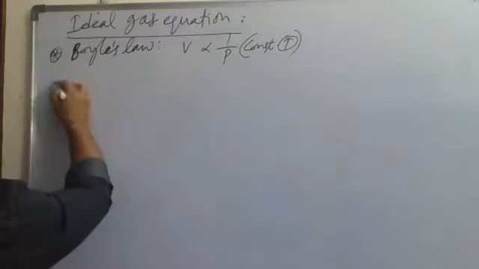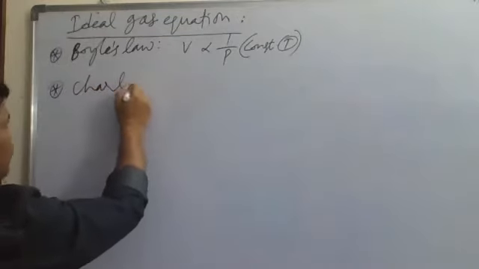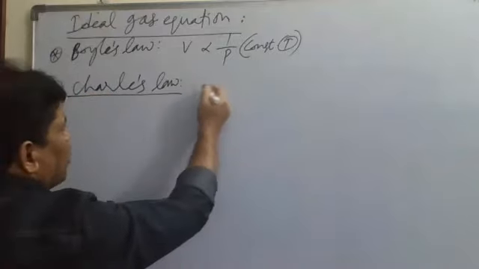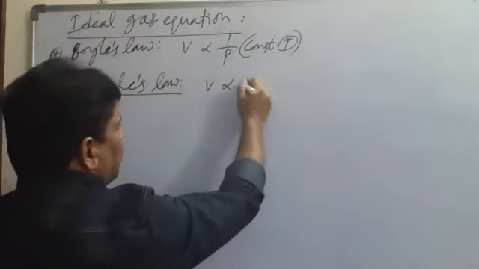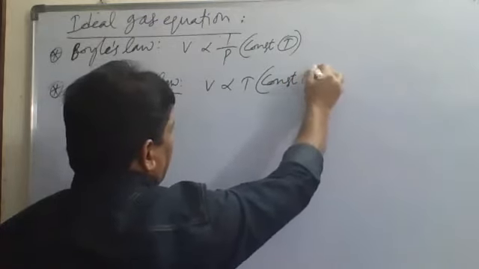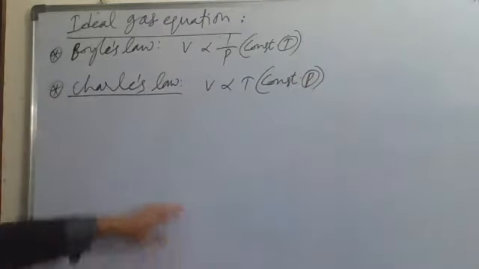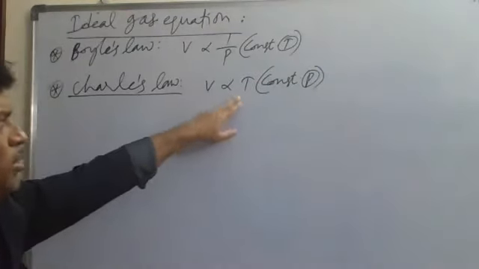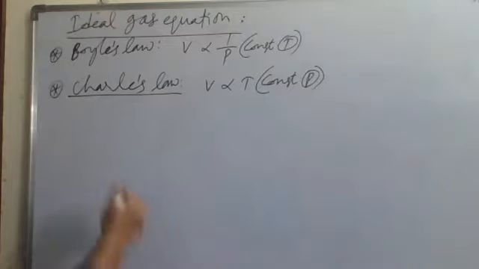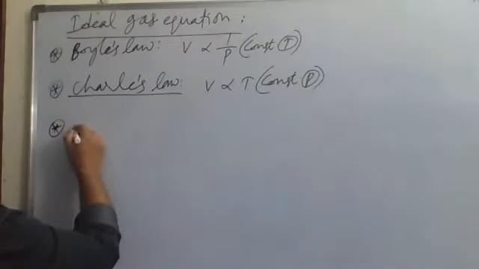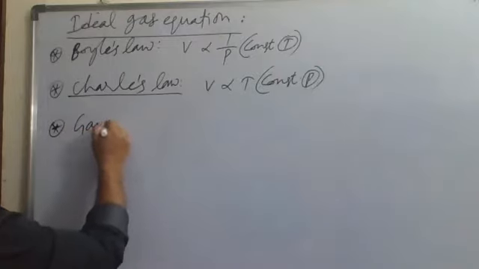And the second law is Charles' law. According to Charles' law, V is directly proportional to temperature at constant pressure. At constant pressure, the volume of a given mass of gas is directly proportional to its absolute temperature. This is Charles' law. And we have Gay-Lussac's law.